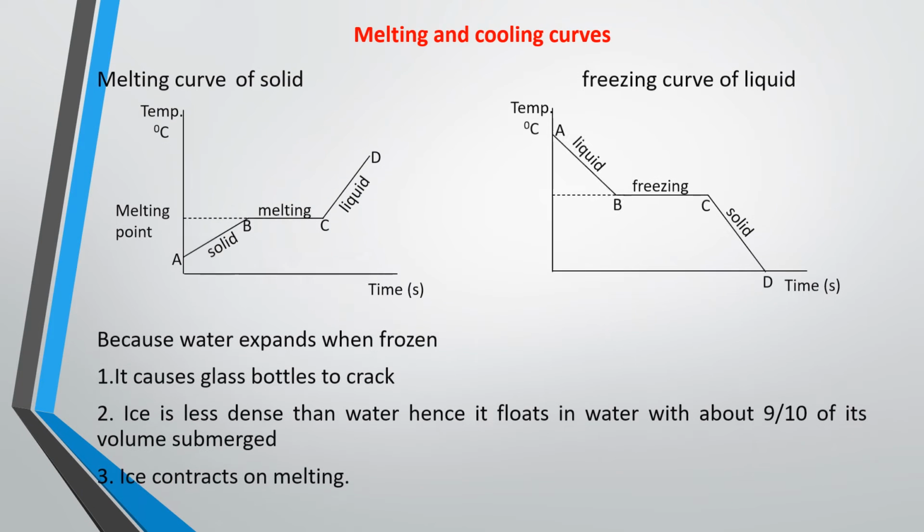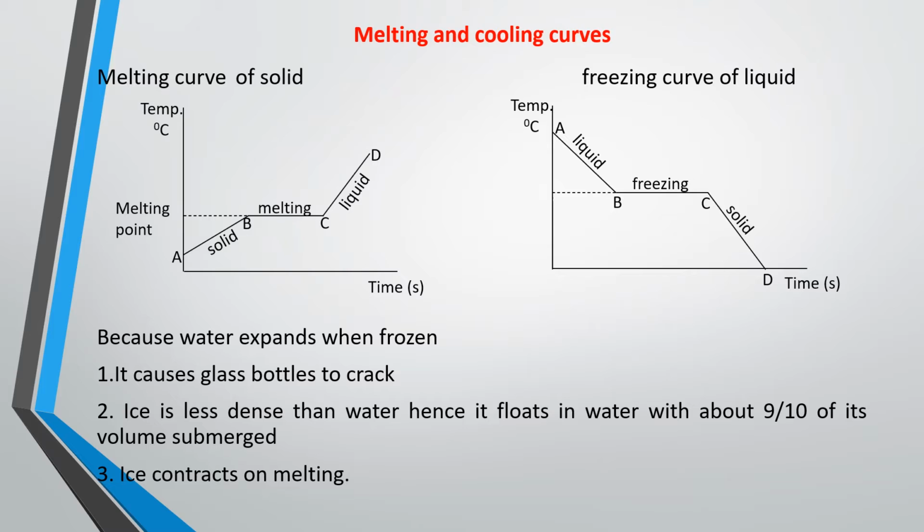So I mentioned melting and cooling curves just now. Remember we discussed in the previous slide, we talked about melting, and we said that when heat is applied to a solid, the temperature will begin to rise gradually until it gets to the melting point. At the melting point, the temperature will be constant. Then when the solid has melted totally to a liquid, the further heat applied will begin to increase the temperature until it gets to maybe the boiling point of the liquid. At that point, the temperature will become constant again.